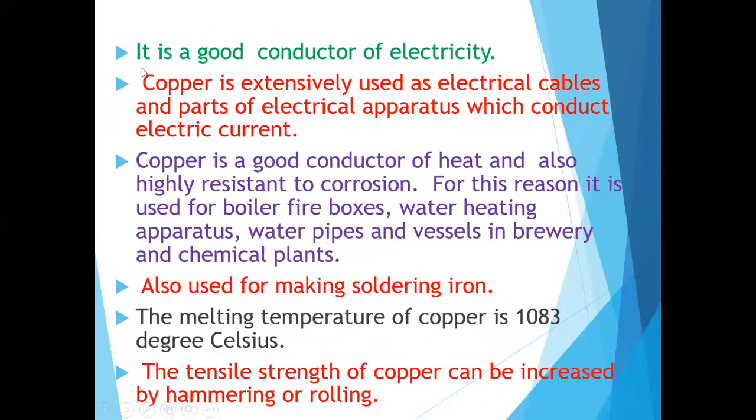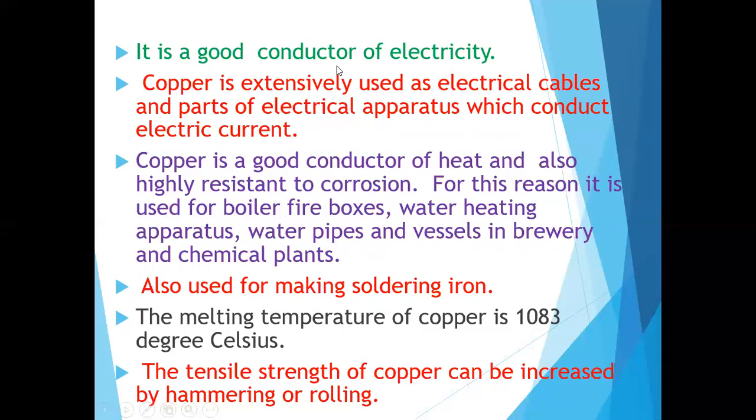The next point is that it is a good conductor of electricity. You normally see copper wire in electrical systems because of this. Copper is extensively used for electrical cables and parts of electrical apparatus which conduct electrical current.